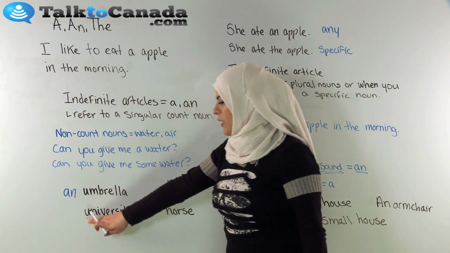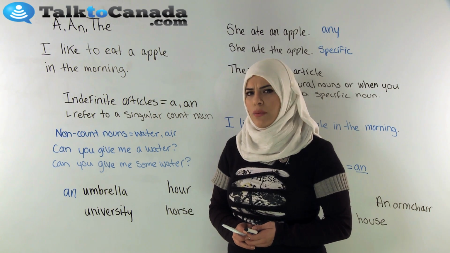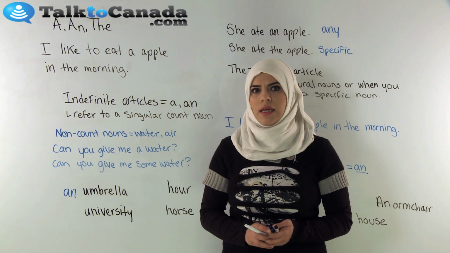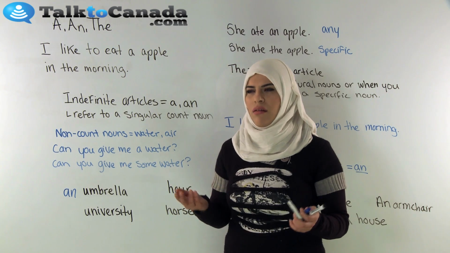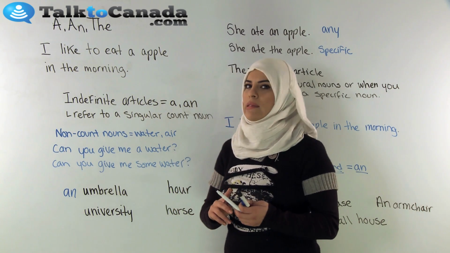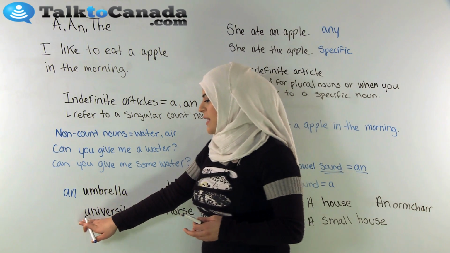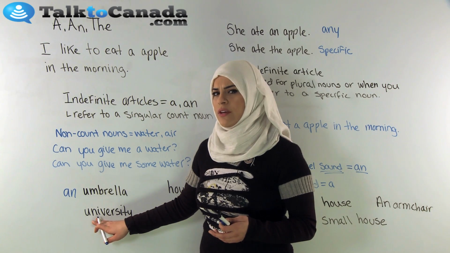Now, if you look here, we have another word that starts with the letter U. University. Does it sound like the beginning of umbrella at all? Umbrella, university. So what do we say? A university or an university?